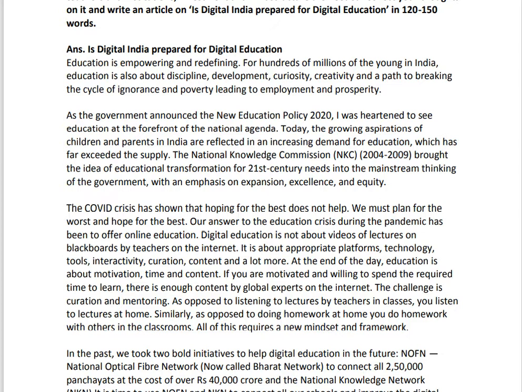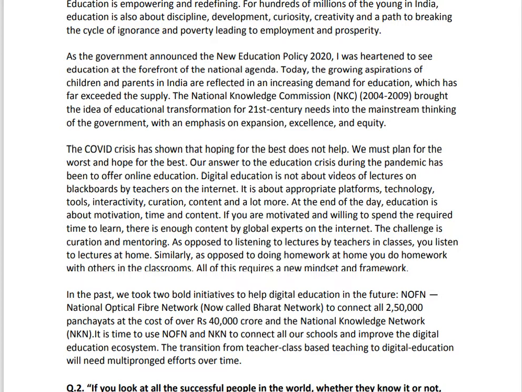And next paragraph, that it goes on elaborating, and those are the body paragraphs. So what is it about? As the government announced the new education policy 2020, I was heartened to see education at the forefront of the national agenda. So elaboration of that. Today, the growing aspirations of children and parents in India are reflected in an increasing demand for education, which has far exceeded the supply.